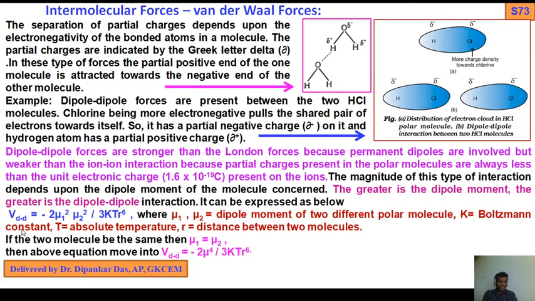VDD, meaning van der Waals dipole interactions, equals twice μ1 squared μ2 squared by thrice kT r to the power 6, where μ1 and μ2 are dipole moments of two different polar molecules, k is the Boltzmann constant, T is absolute temperature, and r is the distance between two molecules.